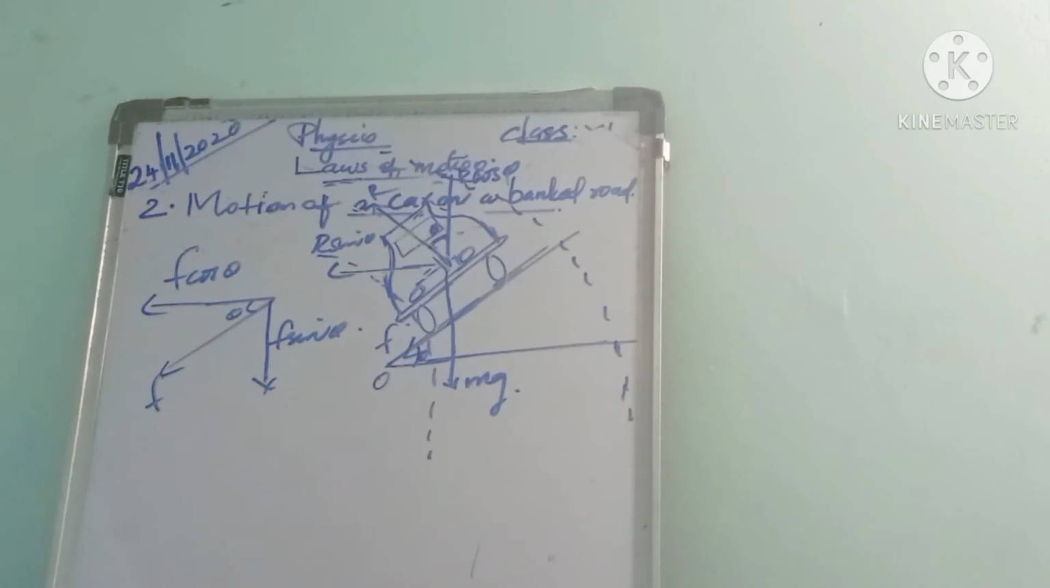What is meant by angle of banking? The angle which the surface of the road makes with the horizontal. Or we can say, the angle through which the outer edge is raised above the inner edge. That angle is called the angle of banking.